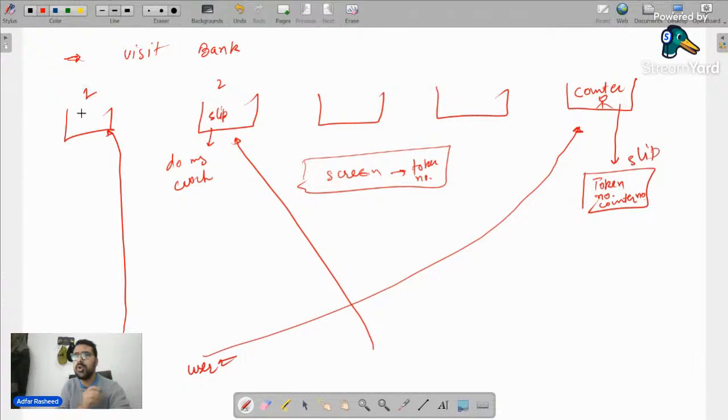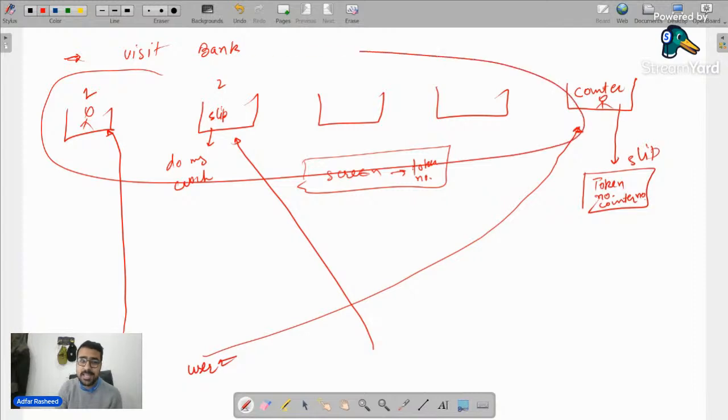Do you think the counter one person will entertain this person and do its work? No, of course not. This counter will simply tell, show me the slip, show me the token number, show me the counter number. If you do not have a slip, I don't know who you are. So this whole bank system can only remember you if you have a token number associated with you.